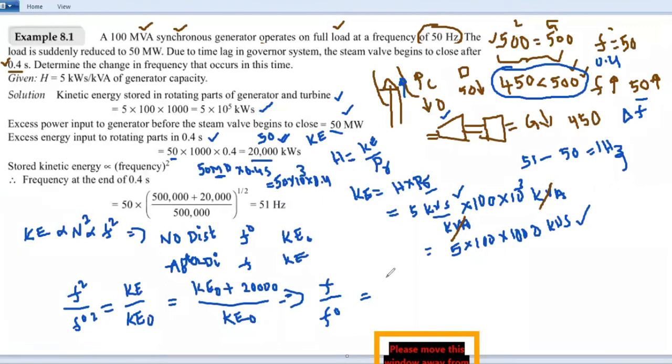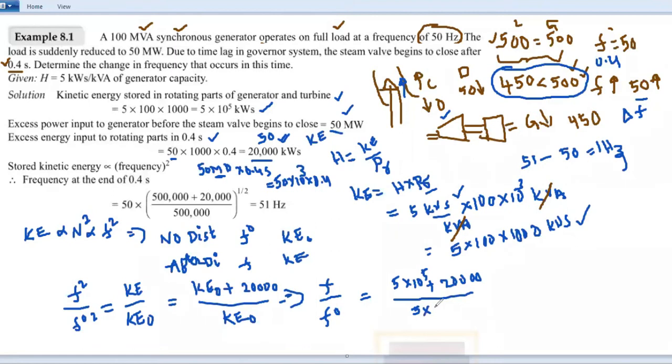Then you can write it as 5 multiplied by 10 power 5 plus 20,000 divided by the initial kinetic energy, 5 into 10 power 5. So it is F by F naught whole square.